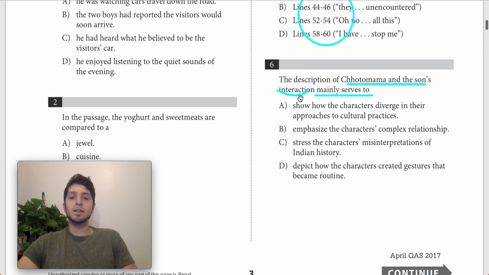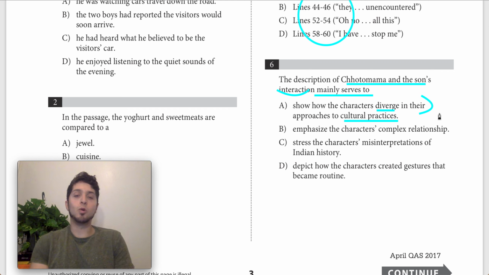A says that the scene serves to show how the characters diverge in their approaches to cultural practices. So they're divergent or different in their cultural practices. And I think there's really no argument against that. I think that's pretty much what we're looking at, right? One is more modern and one is more traditional. So I think that's correct. Let's keep it for now.